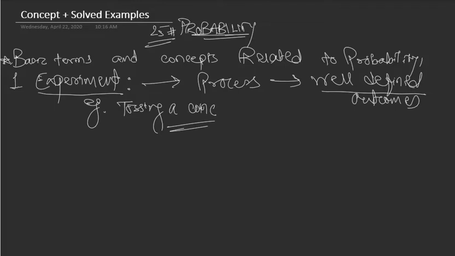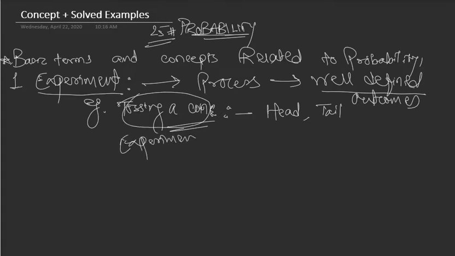What are those outcomes? When we toss a coin, we know that we will either get a head or a tail. This head and tail are the well defined outcomes. So, tossing a coin is nothing but an experiment, right?